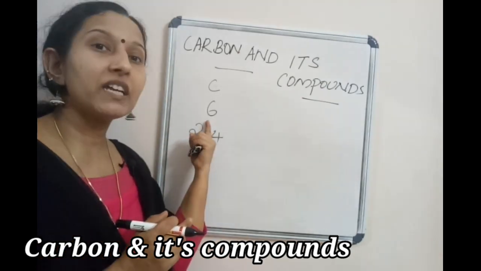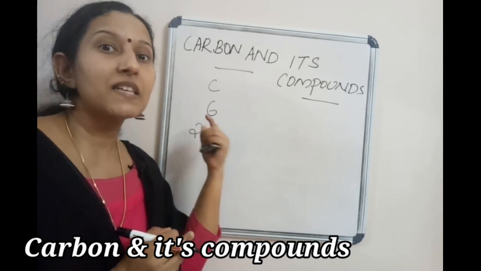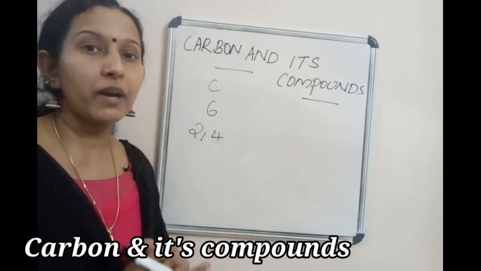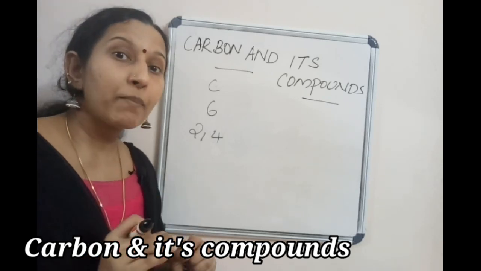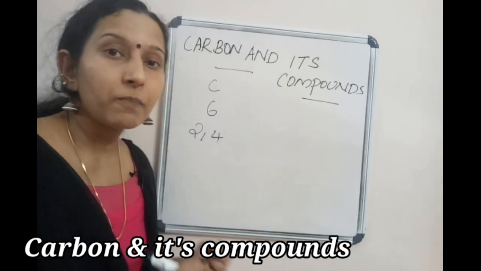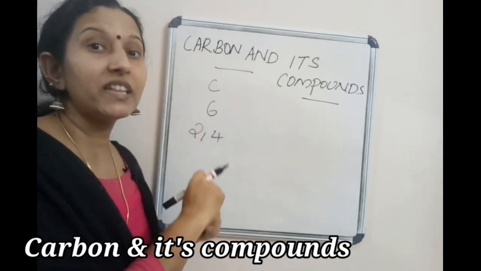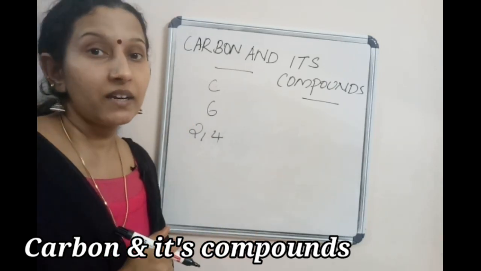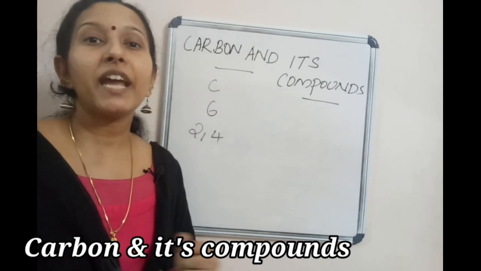That means if there are 6 protons, there should be 6 electrons. So by knowing the atomic number, what are the other points we will get? Atomic number is the number of protons. So in case of carbon, the number of protons is 6. And what about the number of electrons? Same, 6. Only they differ in their sign. Protons are positive and electrons negative.